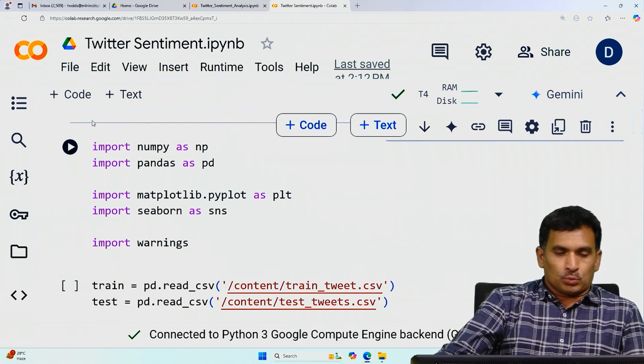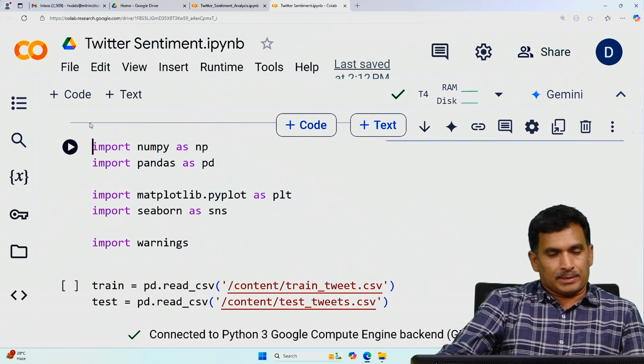But don't treat these two, data mining and text analysis, as completely different.